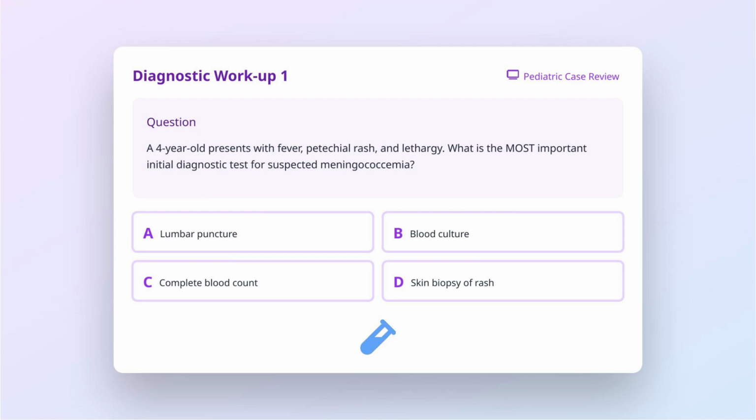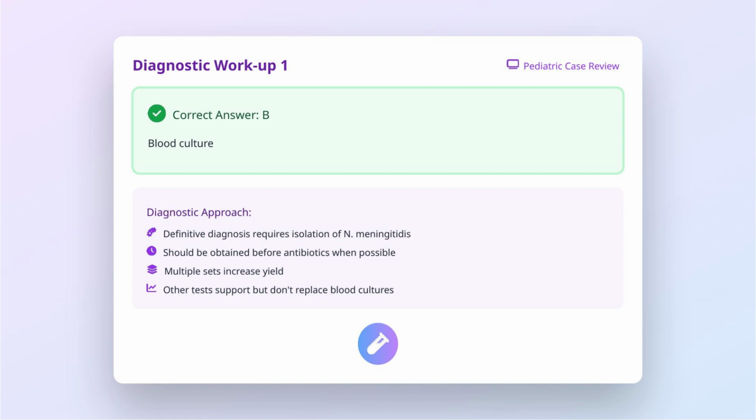Now, let's explore the diagnostic approach to meningococcemia. A 4-year-old presents with fever, petechial rash, and lethargy. What is the most important initial diagnostic test for suspected meningococcemia? Is it A, lumbar puncture, B, blood culture, C, complete blood count, or D, skin biopsy of rash? The correct answer is B.